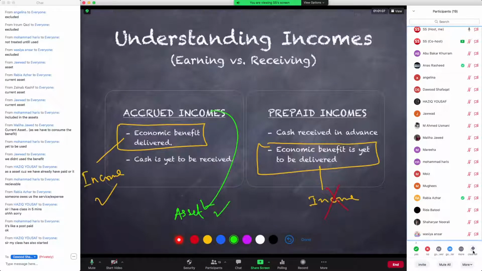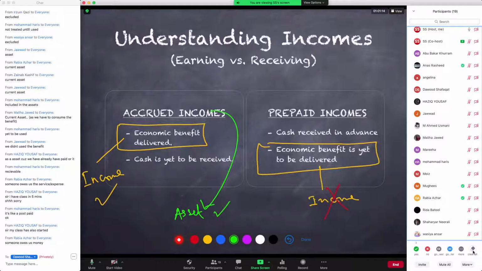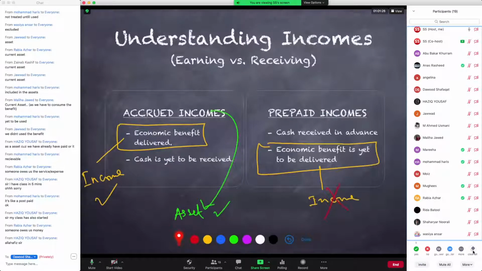Right? Okay. So do you agree with this, that the accrued income is also your asset, because now someone owes you. Why does someone owe you? Because the cash is still to be recovered. So someone who you have delivered the economic benefit, right? Someone owes us money. Excellent, Rabia. Right? Someone owes us money, and that is why accrued income also qualify to be an asset or a receivable to us. And do you agree with this that a prepaid